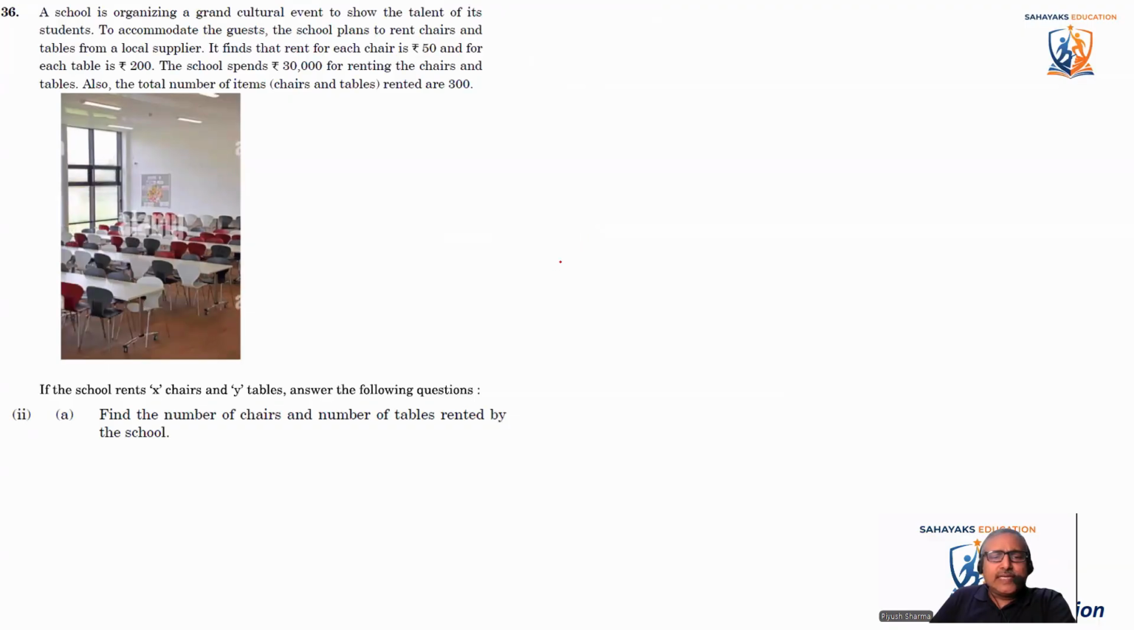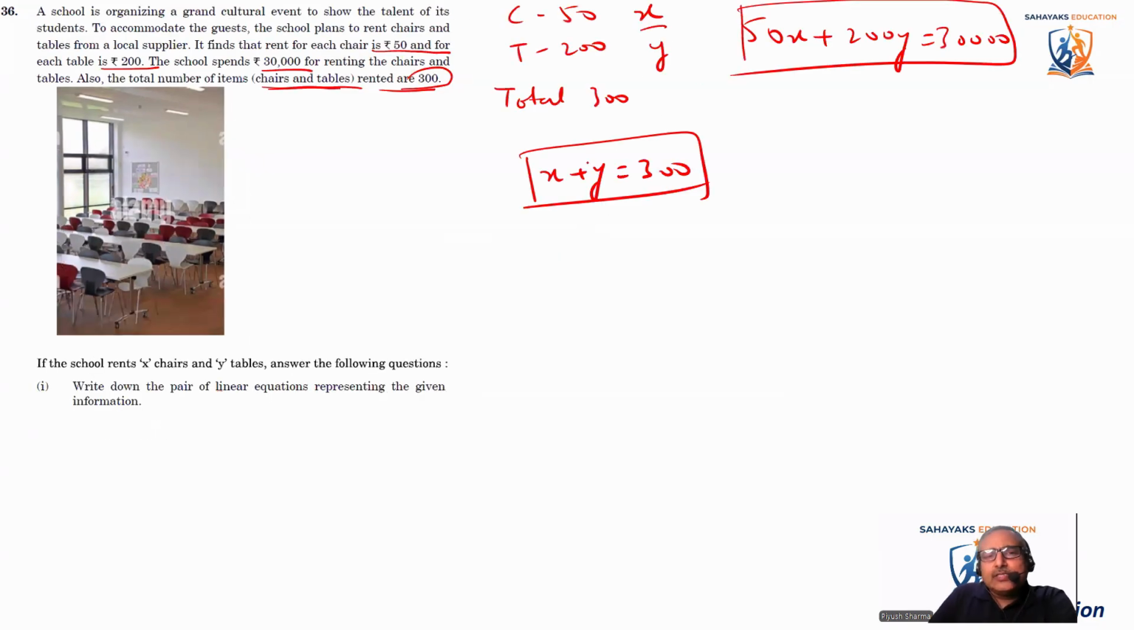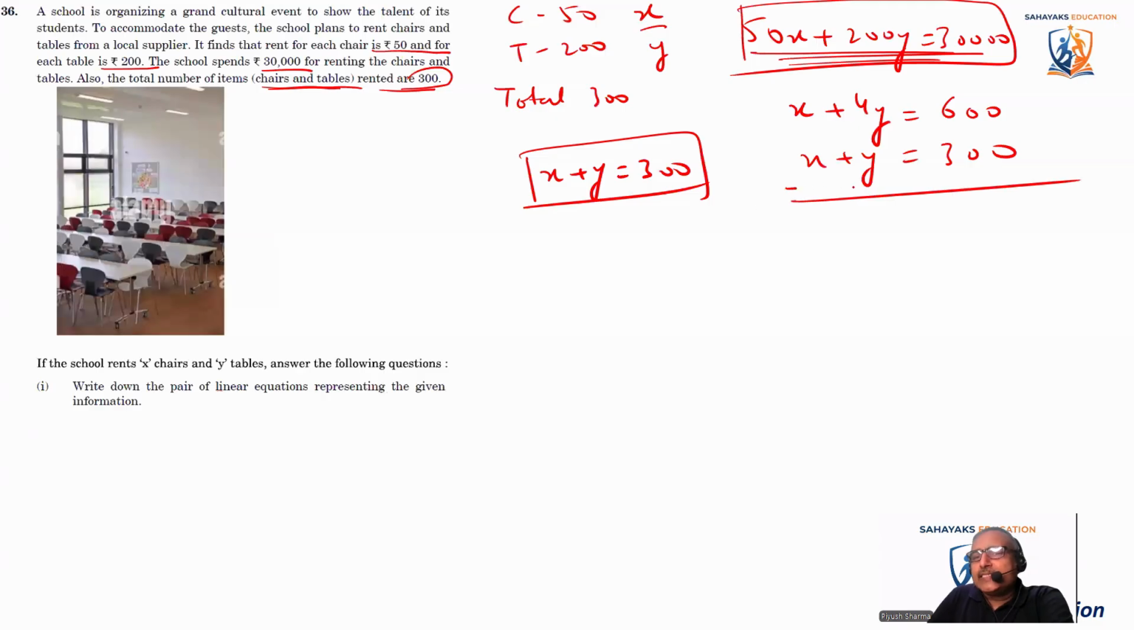Find the number of chairs and number of tables rented by the school. We have not found the number of tables and number of chairs yet, so we have to find these values. It says X plus Y is equal to 300. So let's divide the cost equation by 50. It becomes X plus 4Y is equal to 600. And I'm putting X plus Y is equal to 300. Let's subtract this equation. X cancels out. So 4Y minus Y is 3Y is equal to 300. That means Y is equal to 100.